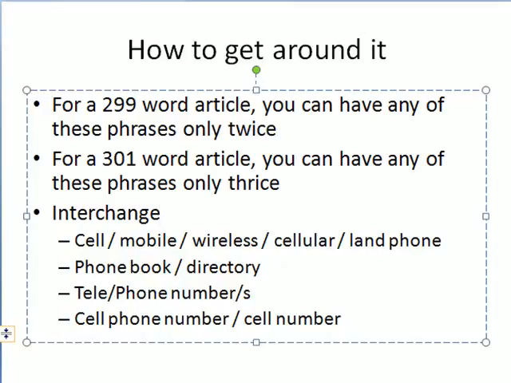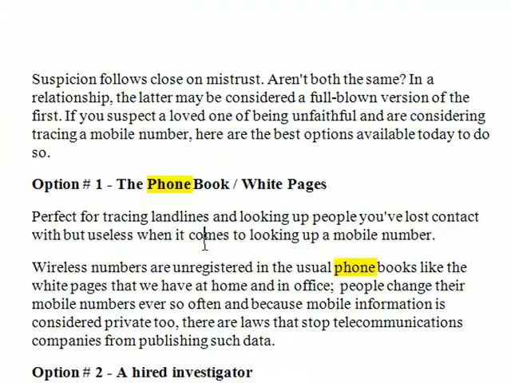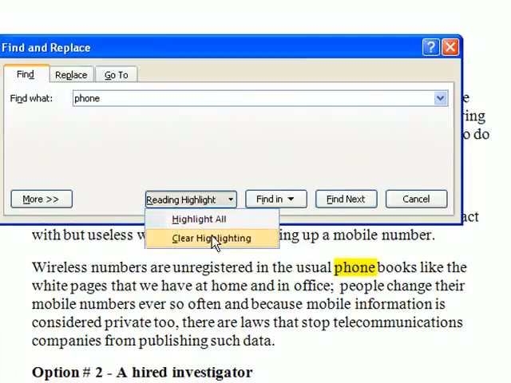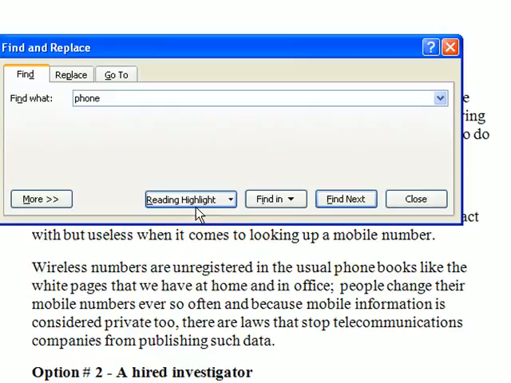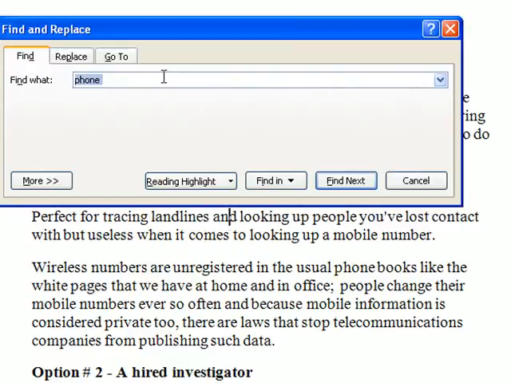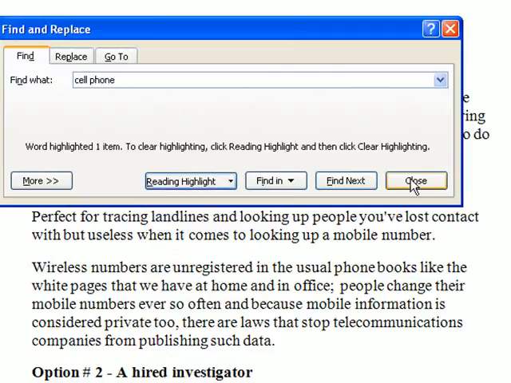So what I want you to do is, once you finish writing the whole article, I want you to do a Control F. I'm gonna clear this. I want you to do a Control F and find these words, how many times. For example, cell phone, highlight all, word highlighted 1 item, right?